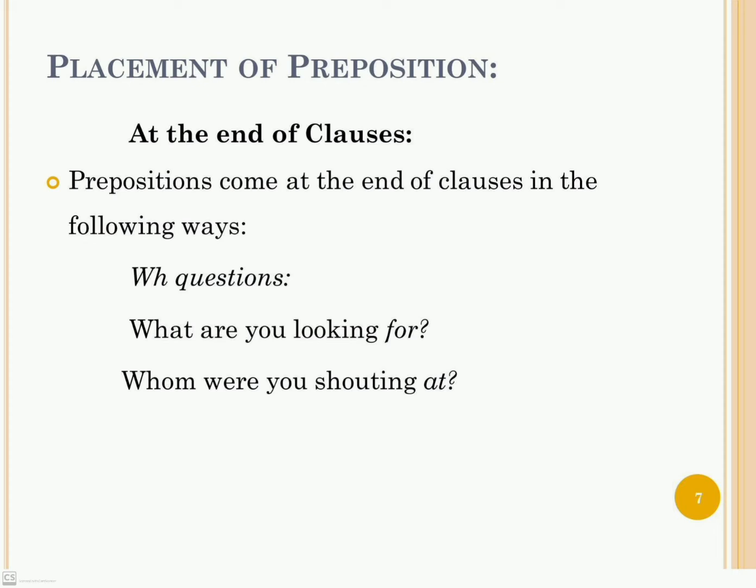Now we look into this part as prepositions come at the end of clauses in the following way. So with WH questions, prepositions come at the end. For example, what are you looking for? Here in this sentence for is the preposition. The second is whom were you shouting at? Again, you is the subject and we come to know about the subject. He is shouting or she is shouting at somebody, and at is the preposition.